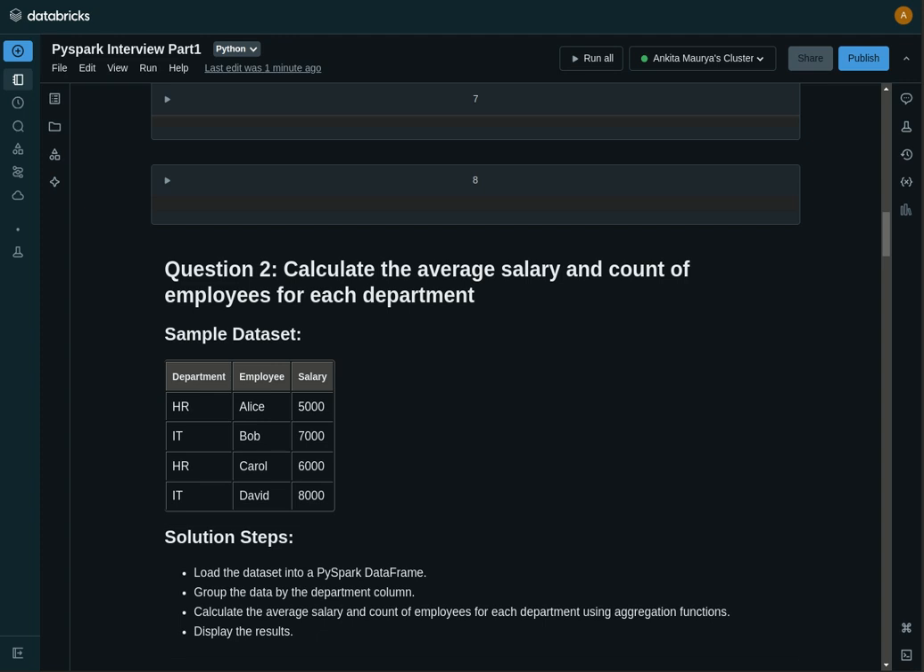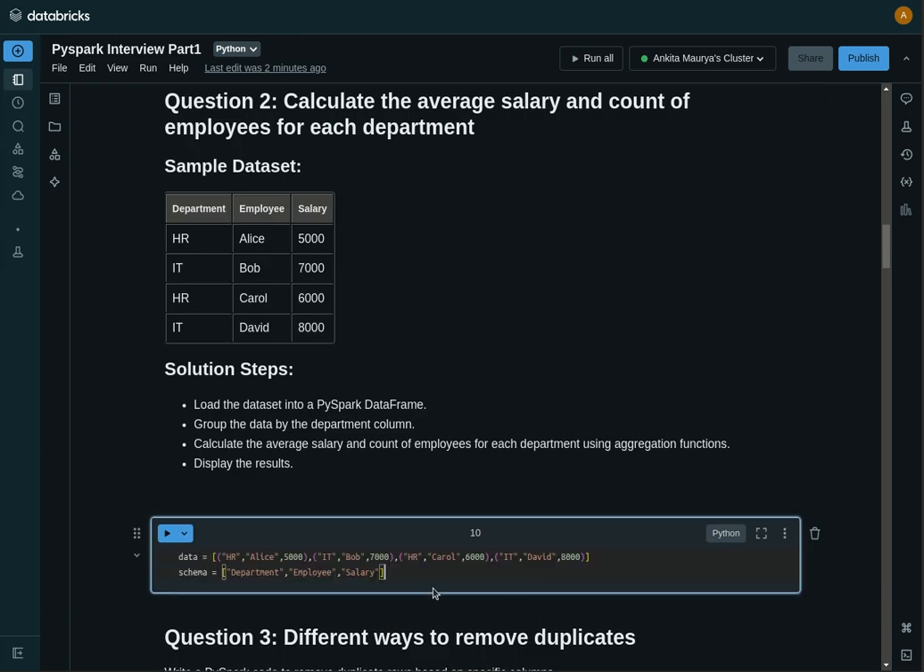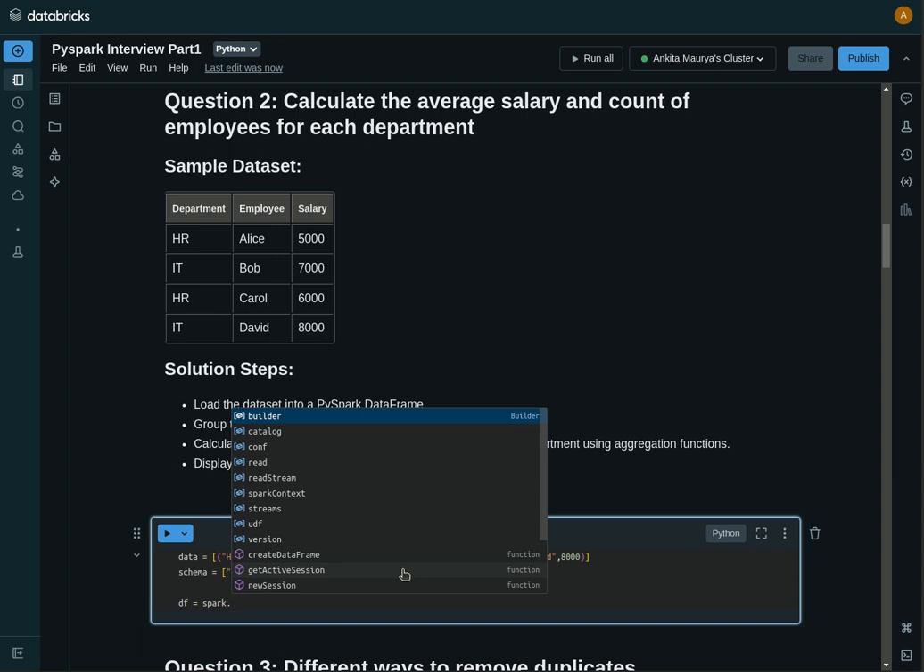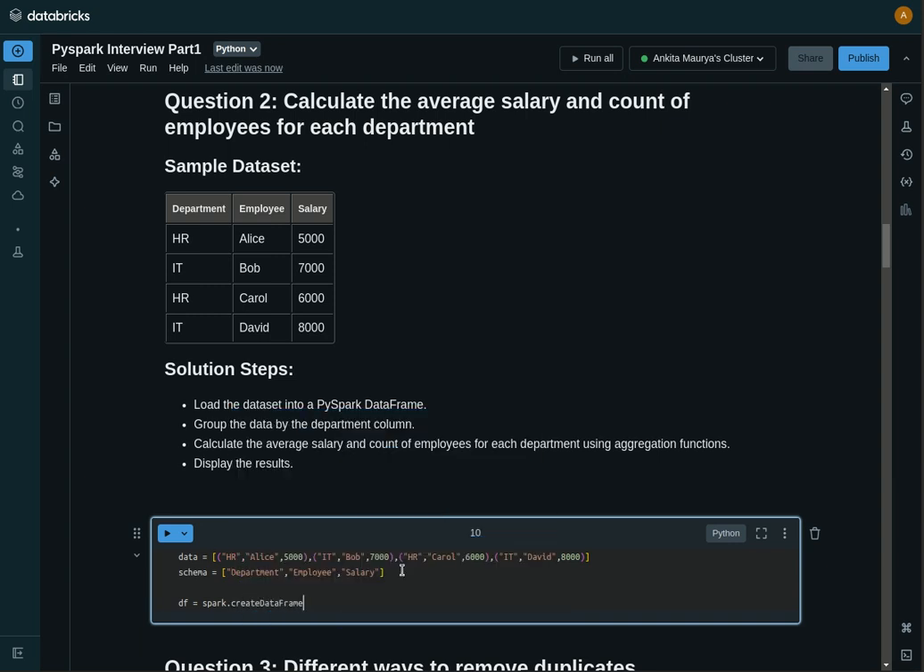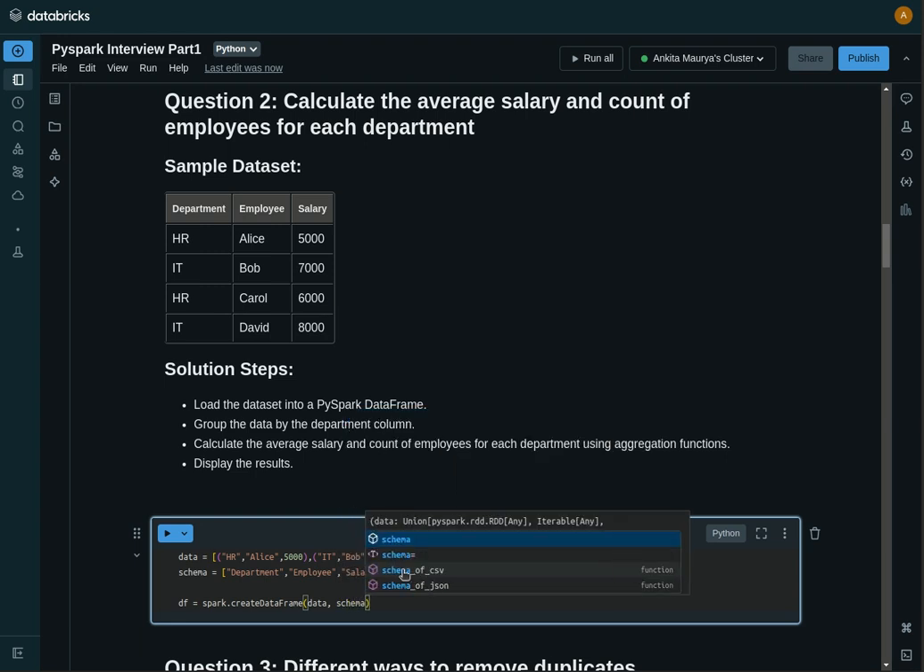Okay, I have already created the data and a schema, so I will paste it here, and then I can create a data frame using that data and schema. Let's say we store it into a data frame df, and then spark. For creating a data frame we have the createDataFrame function, right? So createDataFrame like this, and then pass the data and schema, and then df dot show.